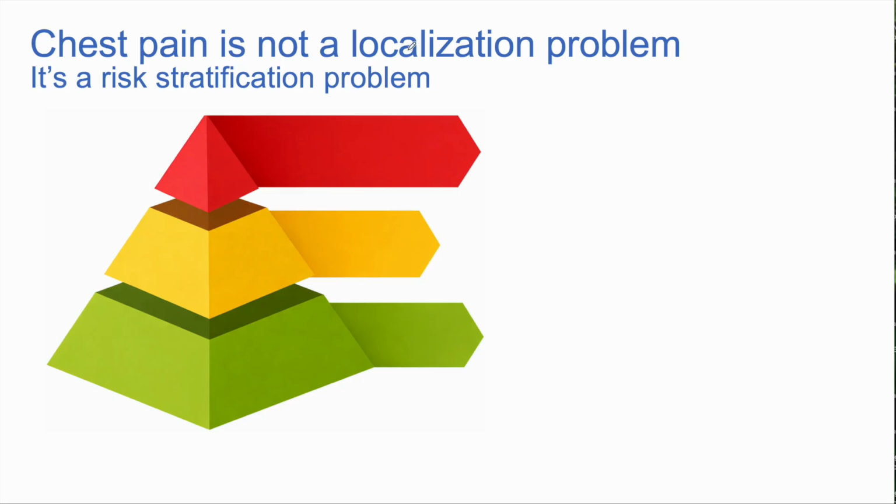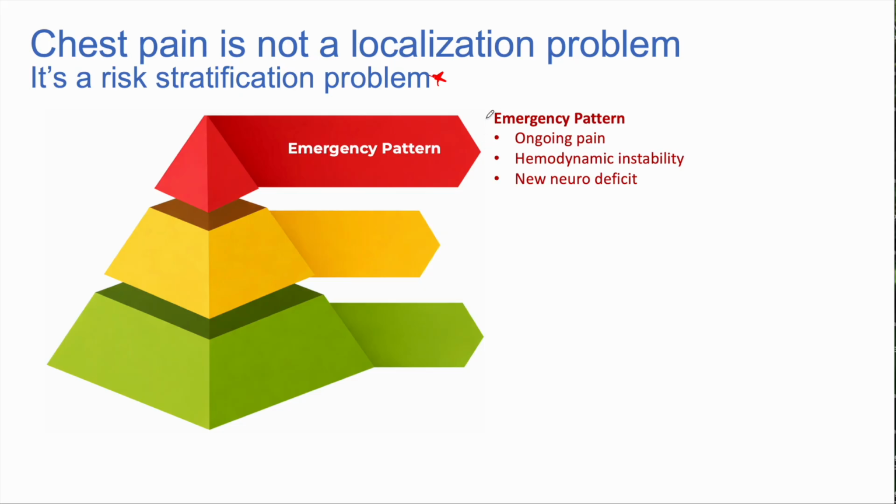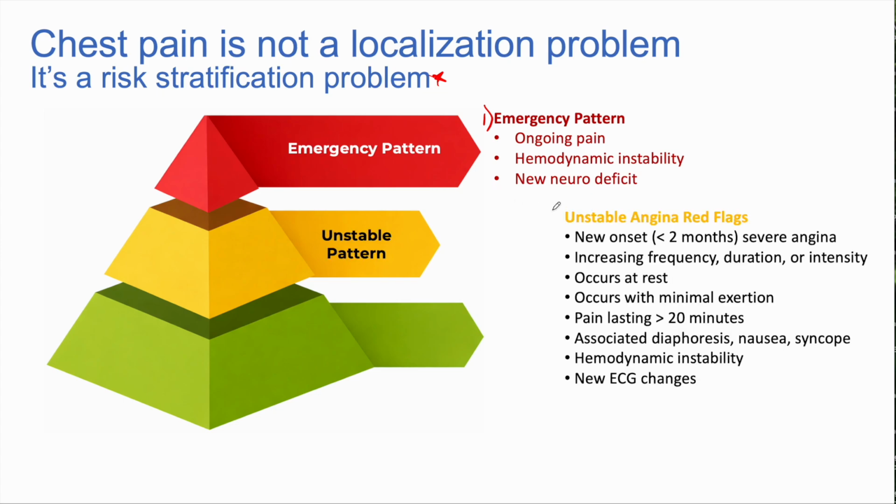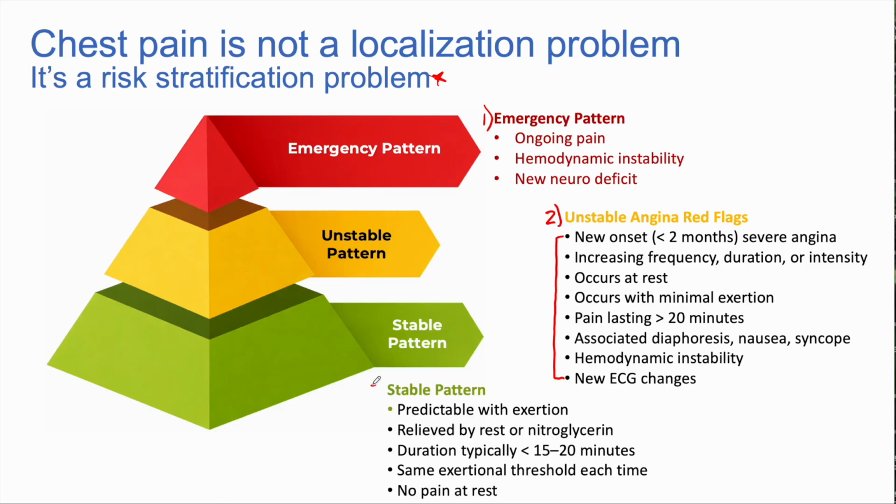Now, let's zoom out for a second. And remember when I said chest pain is a risk stratification problem? Well, here's our risk pyramid. Chest pain lives in three patterns. Emergency pattern with ongoing pain, hemodynamic instability, and new neurological deficits. We could have a slightly less concerning but unstable pattern where the chest pain occurs at rest, there's increased frequency or severity, lasting more than 20 minutes, and it could be associated with diaphoresis, nausea, or syncope. And then at the bottom, lowest risk is our stable pattern, where it's predictable with exertion, pain might be relieved by rest, it's short in duration, and it's the same threshold each time. So your job is to place the patient in one of these buckets.